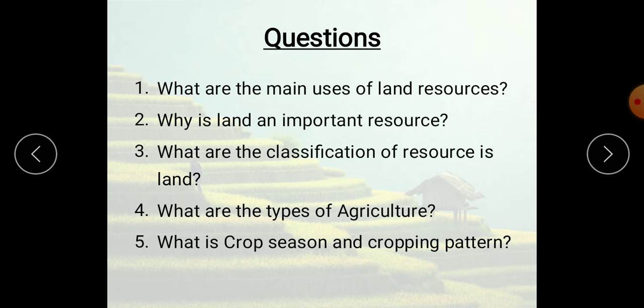Now I'll ask you a few questions, children. I hope that you all understood my teaching. What are the main uses of land resources? Number one. Second, why is land an important resource? Third, what is the classification of resources in land? Fourth, what are the types of agriculture? Fifth, what is crop season and cropping pattern?